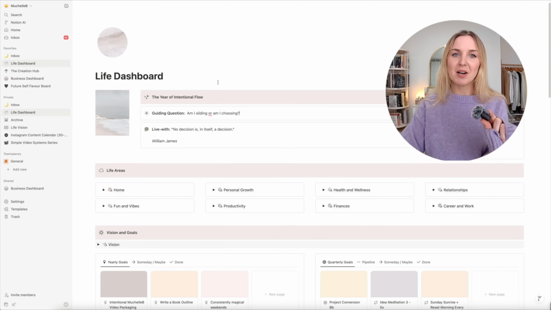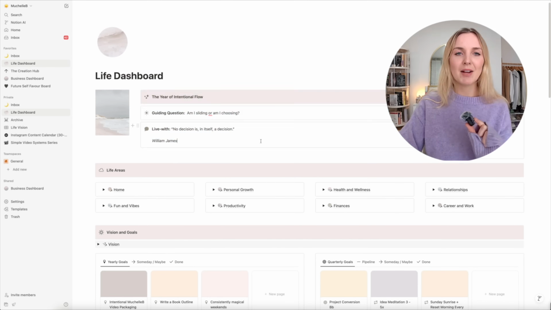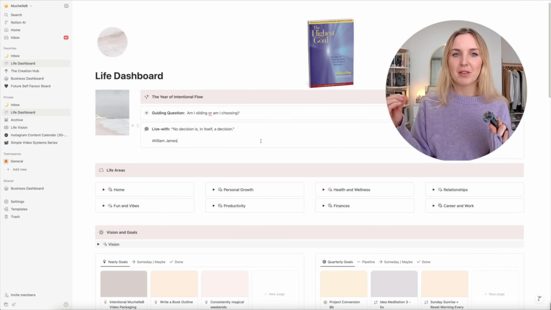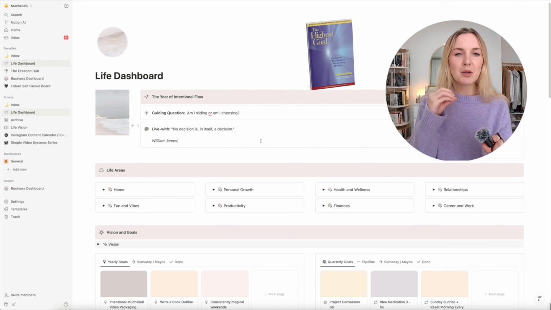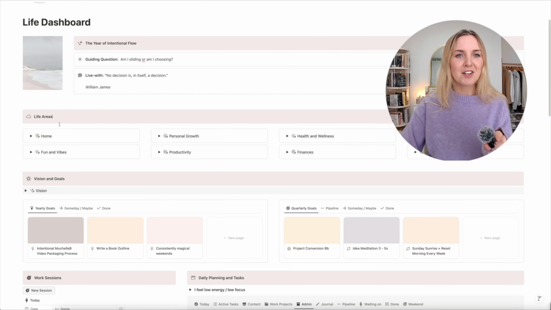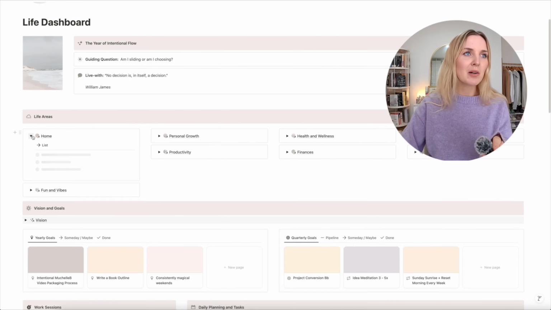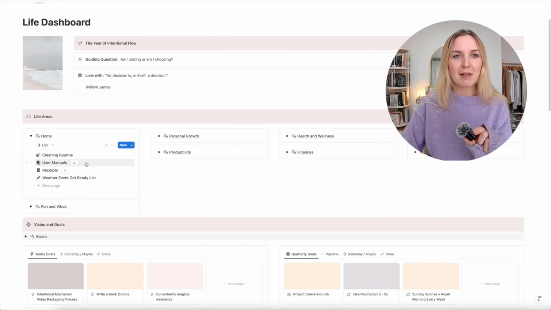So at the very top of my life dashboard, I have my theme. And I've also got a live with, which is from the book, The Highest Goal. Live withs are like little personal credos that you can use to guide your decisions day to day. The next section of this page are my life areas. So these all actually expand and you can see all of my reference items that sit under each life area.